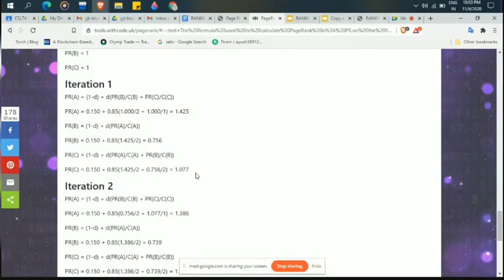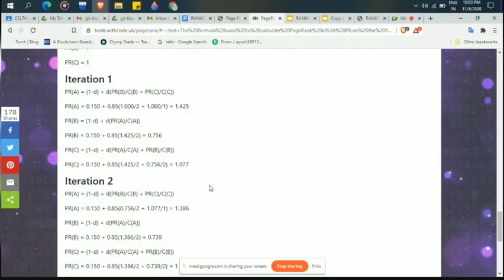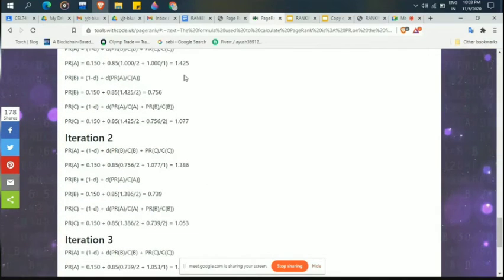So the PageRank of A is now 1.425. The PageRank for B is 0.756. The PageRank for C is 1.077. These values are calculated for iteration 2.